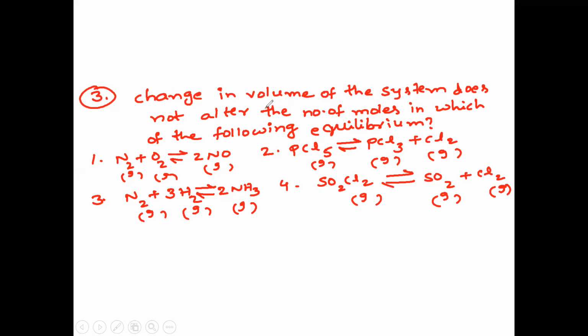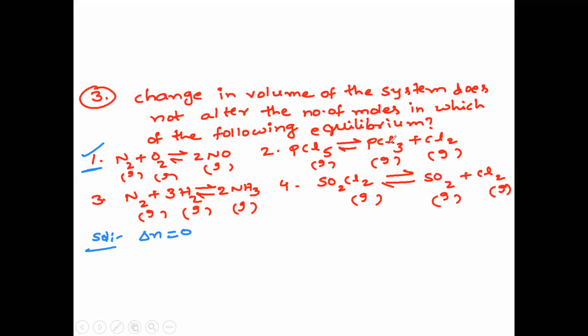So what is the question now? Change in volume of the system does not alter the number of moles in which of the following equilibrium. It means that with change in volume, there is no change in number of moles. So the condition should be delta n equal to 0. For which reaction is delta n equal to 0? First reaction: 2 minus 1 plus 1 is equal to 0. So the first reaction, nitrogen plus oxygen gives 2 nitric oxide, is the answer.